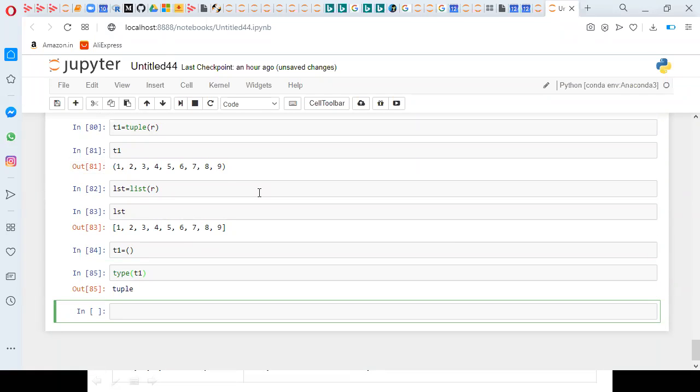And if I want to generate only even numbers from 1 to 100, then what do you do? Instead of typing 2, 4, 6, 8, you simply generate one range. For example, I will go with ELST, meaning even list, equal to list of range between 1 to 101. I am taking, sorry, from 2 to 101, I am taking. Why? Because 100 is also even. Step 2.